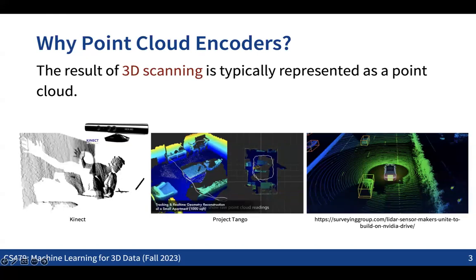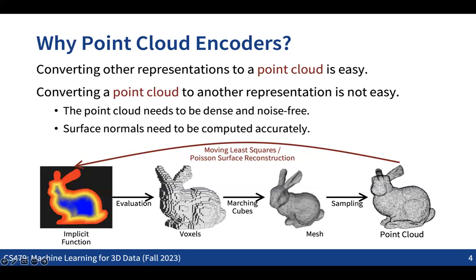Also, as you can see in the pipeline that we have seen in the previous slide, it's quite easy to convert from the implicit function into the point cloud. In this sequence, going from the implicit function to the voxels is straightforward. From the voxels to the mesh is just running marching cubes, and from the mesh to the point cloud it's just sampling the points, right? So this way the conversion is very simple. There's nothing complicated.